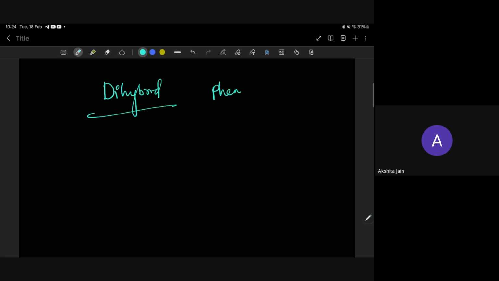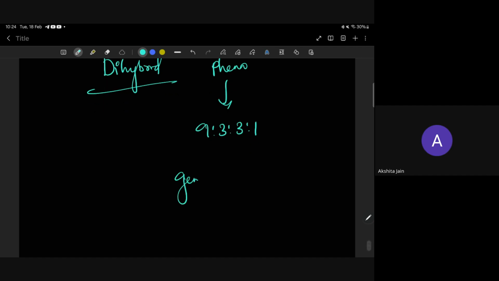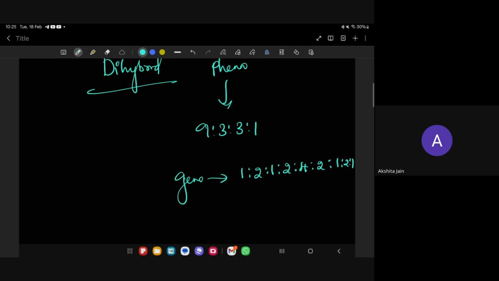what is the phenotypic ratio of the dihybrid? It is 9 is to 3 is to 3 is to 1. If they ask the genotypic ratio, it is 1 is to 2 is to 1 is to 2 is to 4 is to 2 is to 1 is to 2 is to 1. Just remember this; they will not ask this, it is just for understanding. This is the phenotypic and genotypic ratio in the dihybrid cross.